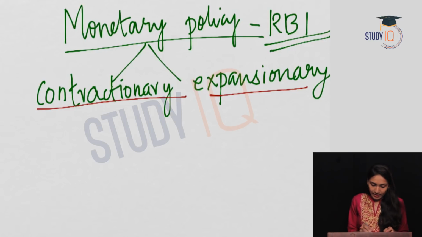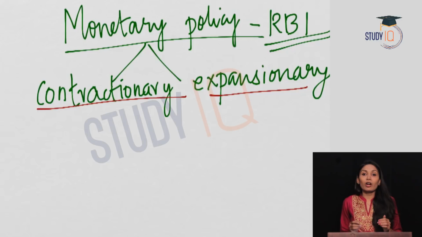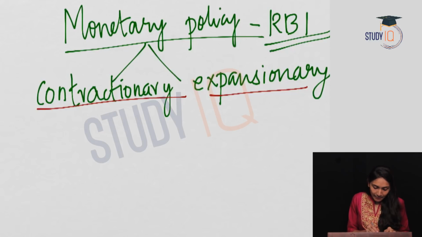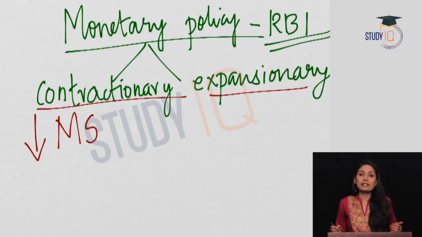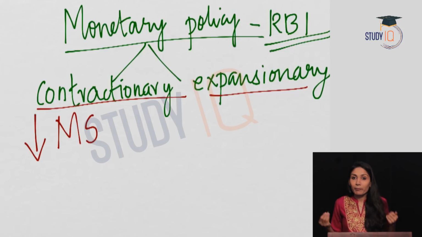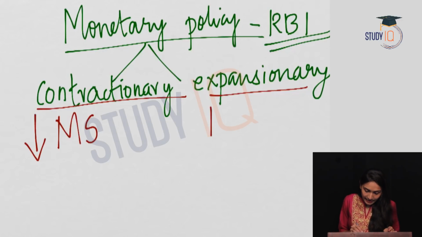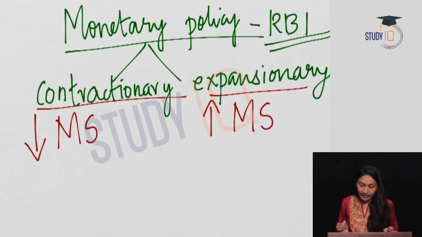Contractionary monetary policy. The word contraction means bringing closer, so making it less. So contractionary monetary policy aims at decreasing the money supply in the economy, while the expansionary monetary policy aims at increasing the money supply in the economy.